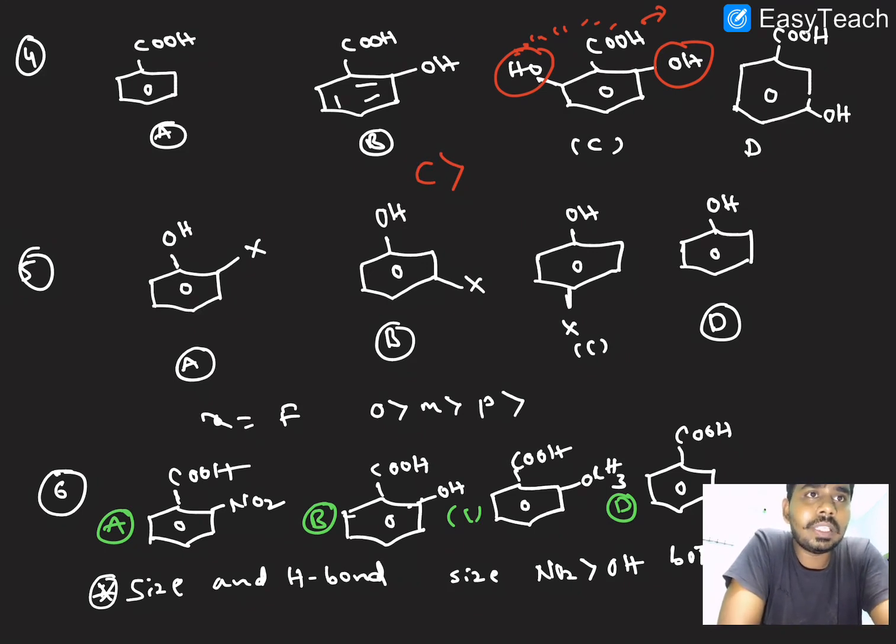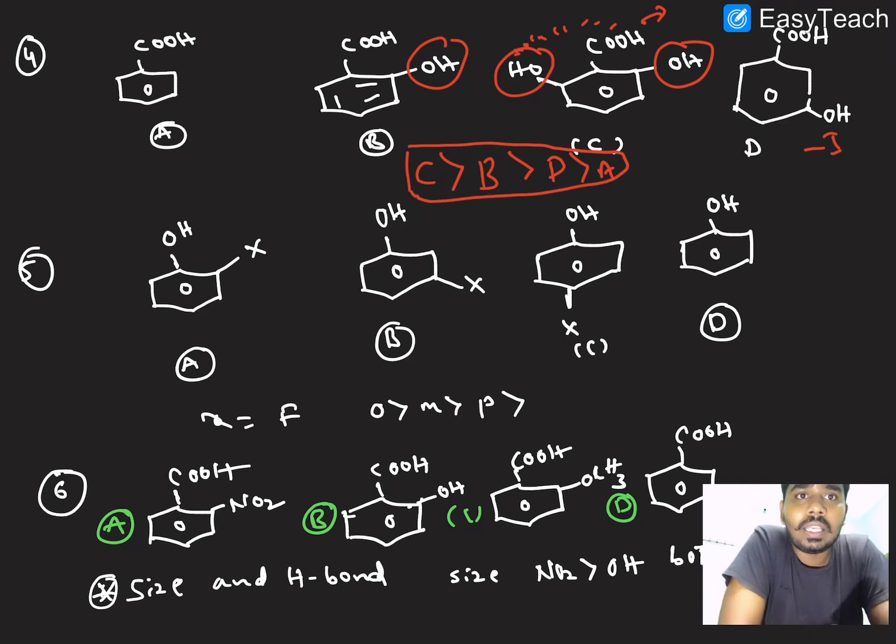And then B, and then next one here, this is in the meta position, where a minus I group is there. A minus I group increases the acidic strength. Right, here D, and the least one is A. So this is the exact order of acidic strength here.